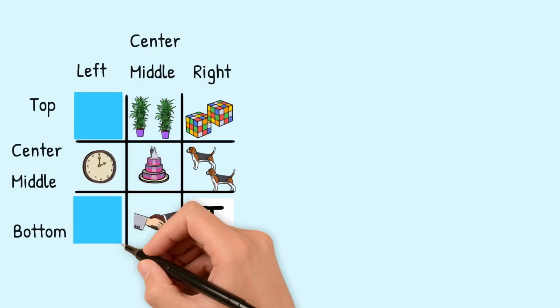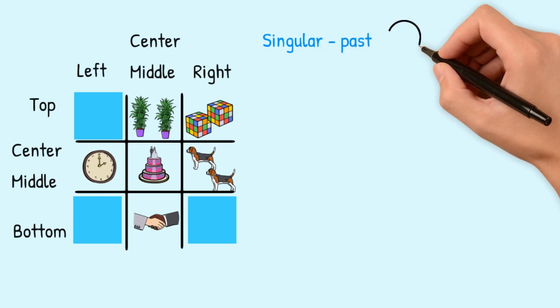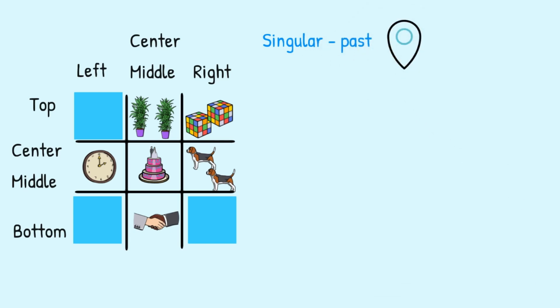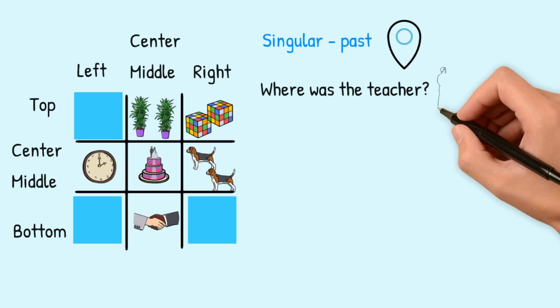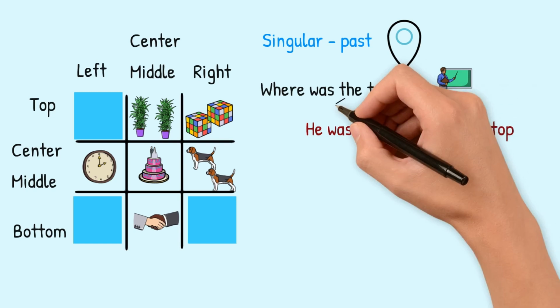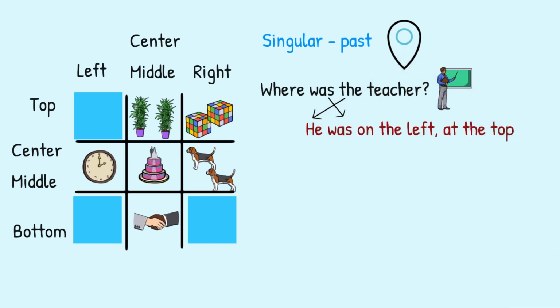Now let's ask about singular objects in the past tense. Question number one. Where was the teacher? Because the teacher is not here now, so where was he? You can say the teacher or change it to he. He was on the left at the top.